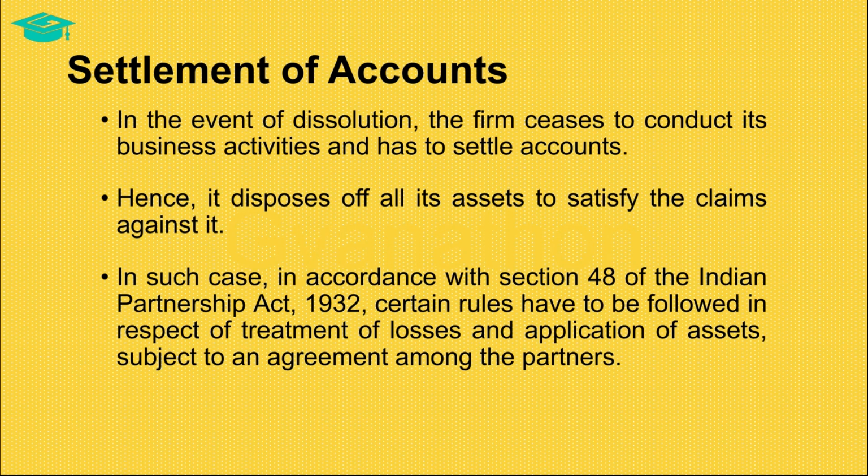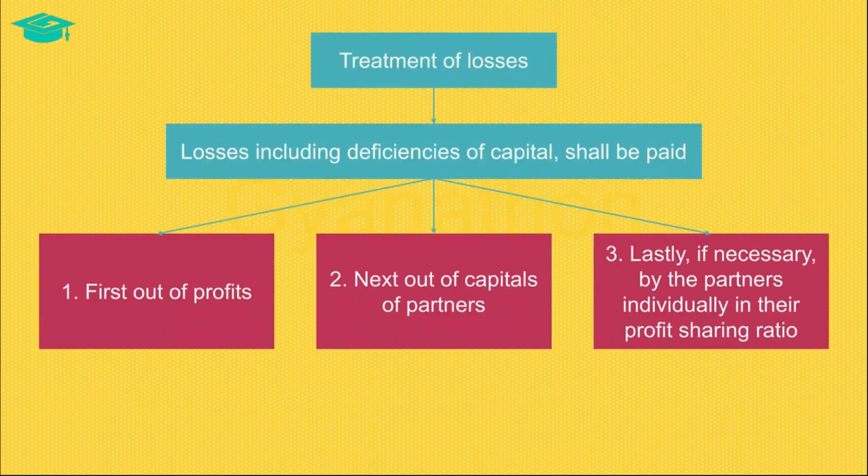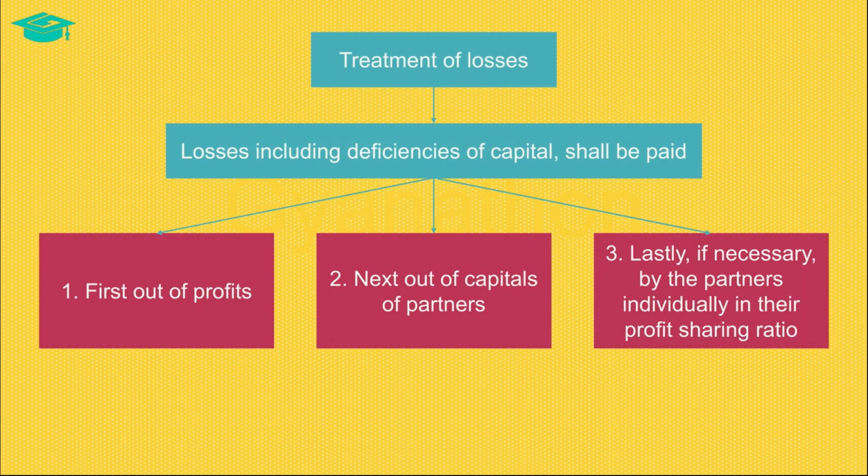So, what are these rules laid down as per Section 48 in the Indian Partnership Act? Let's see. Section 48 of the Indian Partnership Act 1932 first lays down rules regarding the treatment of losses.